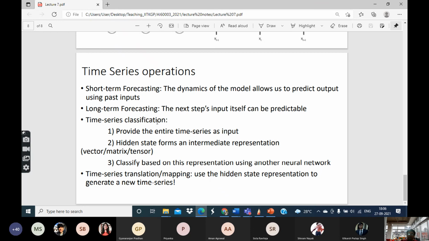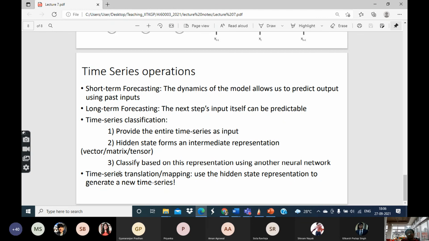The way classification works is as follows. I provide the entire time series as the input. An intermediate representation is formed on the basis of the hidden state, and then, based on that intermediate representation, another neural network does the classification. Neural networks, as most of us know, are quite good for classification. So this way we can use them for time series classification.